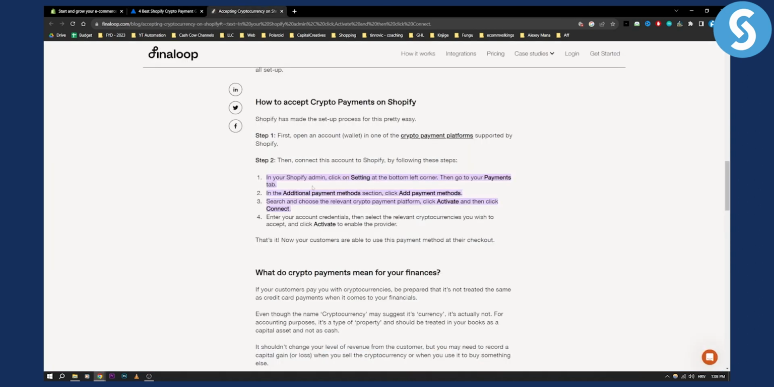Now, alternatively, you can go into your Shopify admin, click on settings at the bottom left corner, go to payments, and then in the additional payment method section, you can click add payment methods. From there, you can choose the relevant crypto payment platforms that are available in your country and click activate and then click connect. That way, you will need to enter your account credentials and you'll be able to add crypto as a payment method, and you'll be also able to enable Bitcoin as a payment method as well.